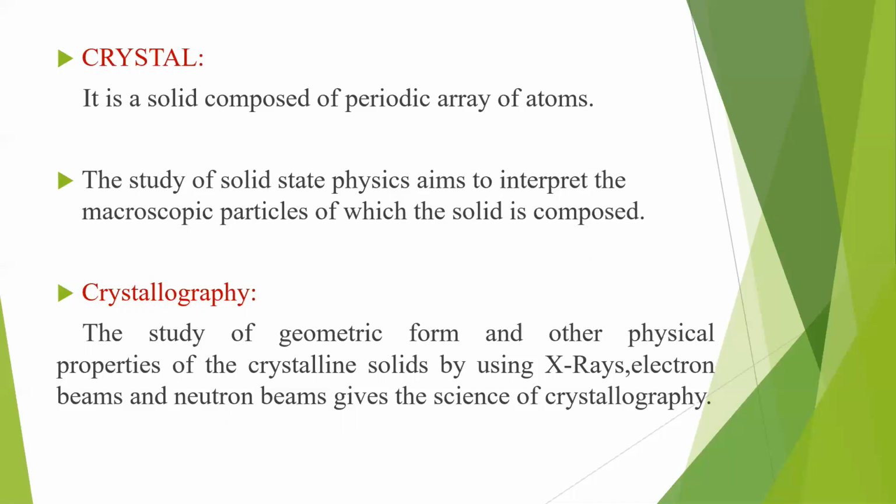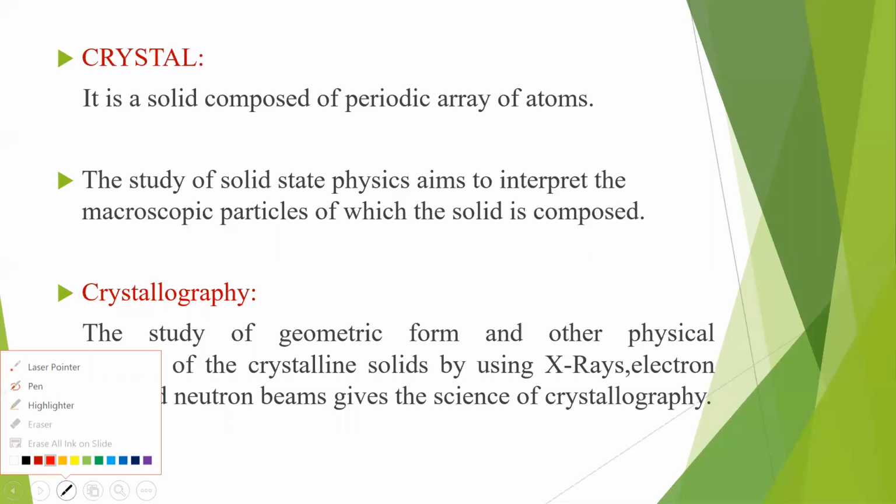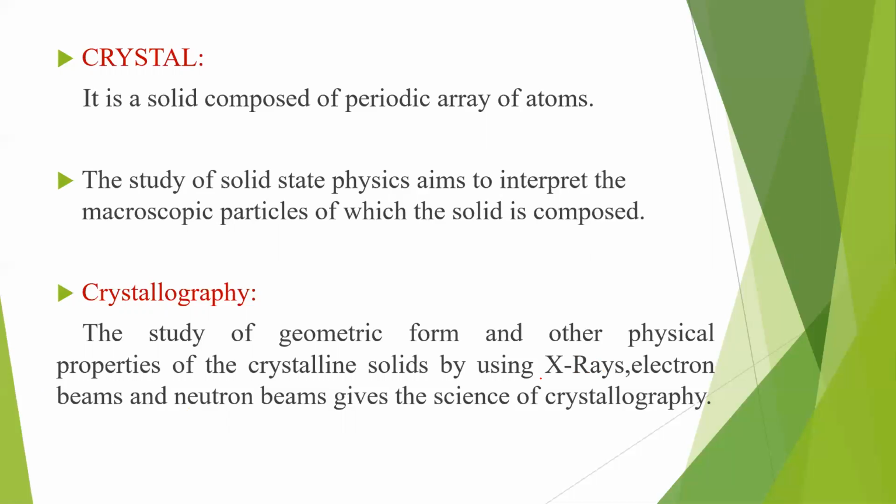You'll pass X-rays through it, or else you'll pass electron beams, or neutron beams. Any of these three you can use, and the spectrum obtained after passing through the crystal is analyzed, and hence we can determine the structure of the crystal. It's very interesting, and this type of science is called crystallography.